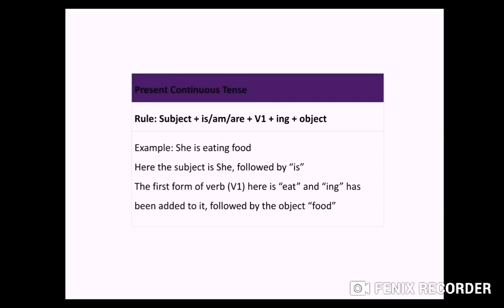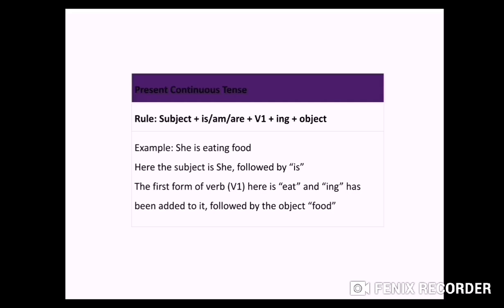Next we have present continuous tense. So continuous means something which is in progress. So we can say it present progressive also. So how it goes? The structure of this present continuous is subject will come first, then your helping verb, or we can say auxiliary verb. Is, am, are called auxiliary verb or helping verb. Plus V1. V1 is again your first form of verb, plus ing will come and then your object.